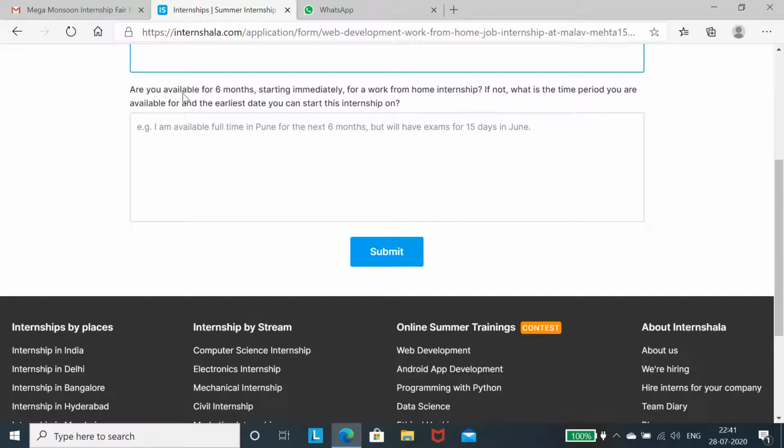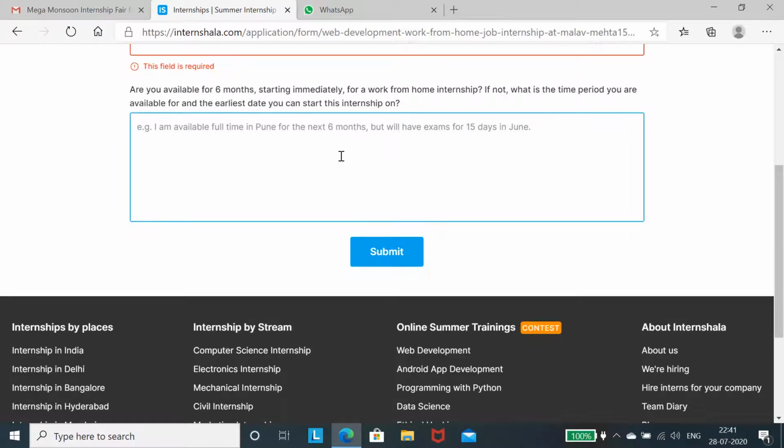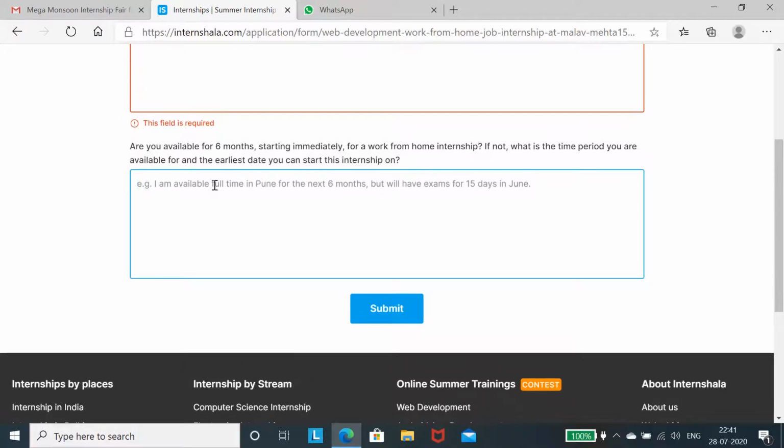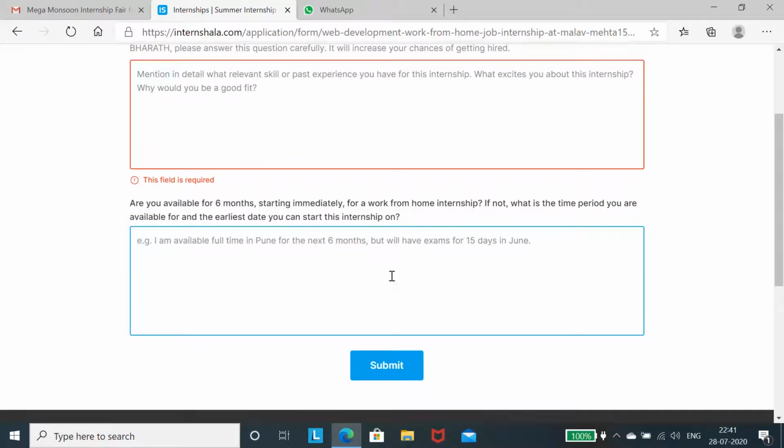After that, are you available for 6 months starting immediately for a work from home internship? If not, what is the time period you are available for and the earliest date you can start this internship? So it is asking for confirmation, can you do this 6 months or not? But we'll have examination for 15 days in June. So this you have to think and write, I am available full time in Pune for the next 6 months.